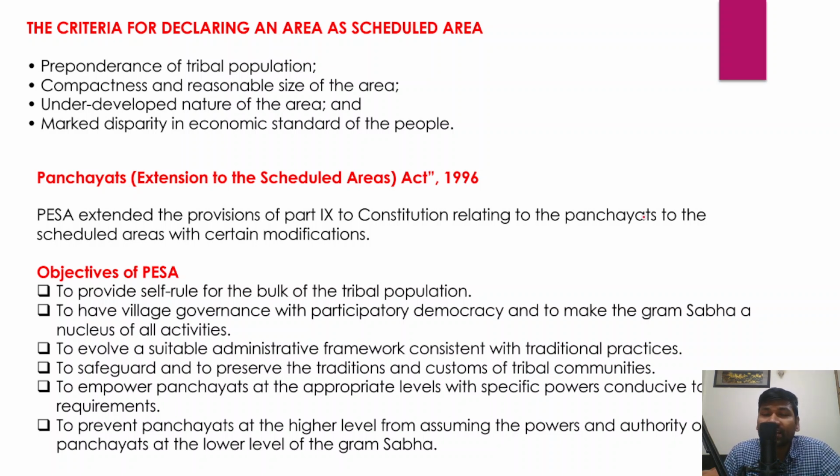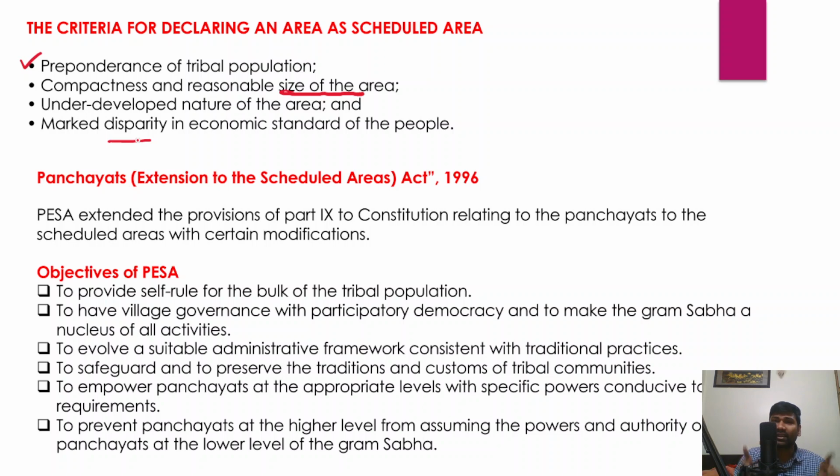Now, what is the criteria for declaring an area as a scheduled area? A set of criteria has been provided, and this criteria is strictly followed by the president to declare a particular area as a scheduled area. That particular area should have a preponderance of tribal population. So the density of tribal population should be very high, and apart from that, the compactness and reasonable size of that particular area. The tribal area is underdeveloped in nature, and it has a marked disparity in the economic standard of the people. So this is the criteria to declare any area as a scheduled area.